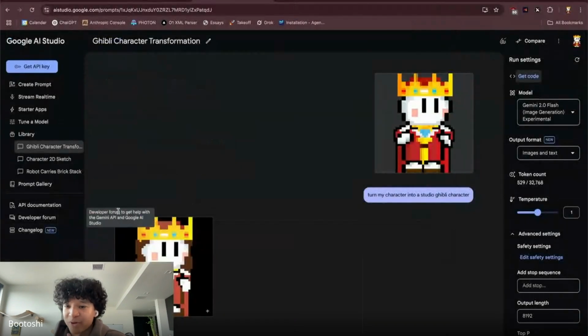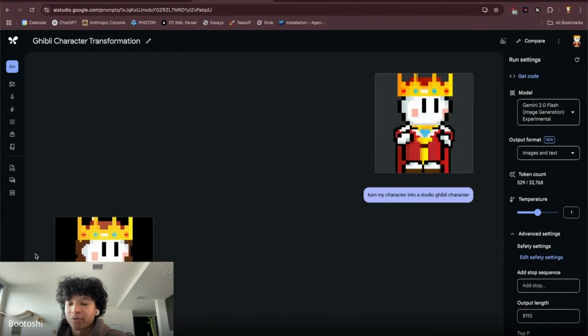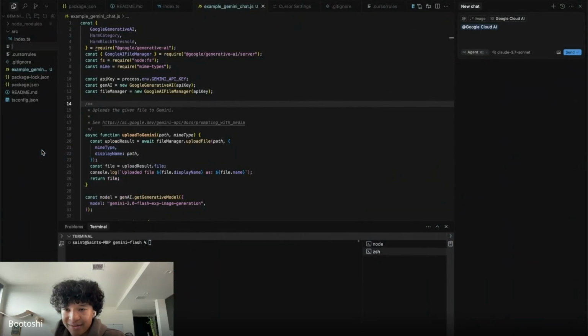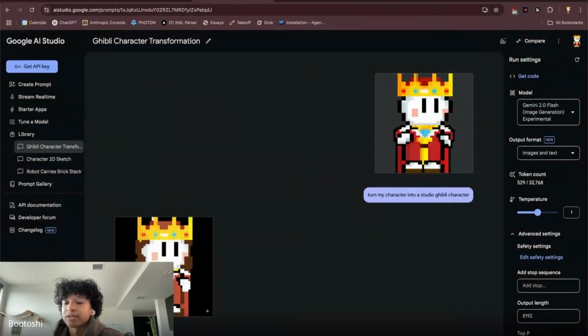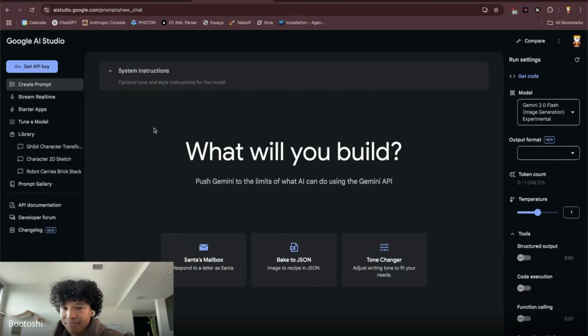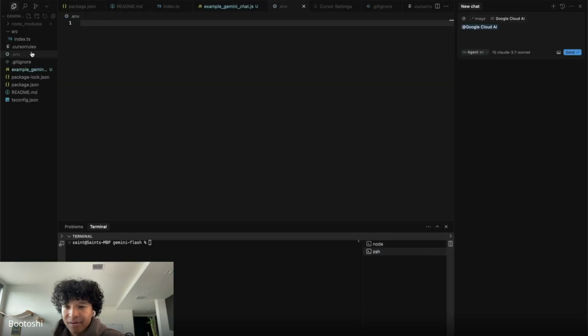Now, the last important step, and you're going to go through this with every code base you work with, so I'm just going to show it off the rip: you have these API keys that allow us to interact with these different systems. You're going to want to put these API keys in something called a .env file. A .env file allows you to privately keep the keys of your API and anything else you're working with. API keys are as valuable as passwords. If someone has your API key, they could take it and run up your bill. So you want to be very discreet and make sure it's private. You don't want that in your code base; you want it in a .env file.